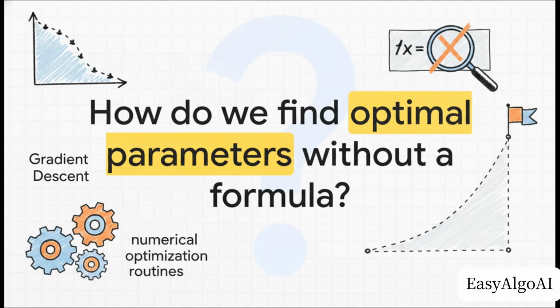I'm going to leave you with a bit of a brain teaser today. Unlike linear regression, there's actually no closed-form solution to maximize log likelihood. You literally cannot just plug the numbers into an algebraic formula and perfectly calculate the optimal W and B parameters. So, how does the machine actually pull it off? Well, it relies on numerical optimization routines, like gradient descent, to iteratively step closer and closer to the right answer. But exactly how gradient descent works its magic? Well, we'll be tackling that in another explainer.